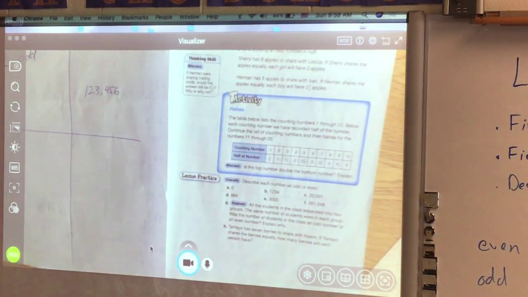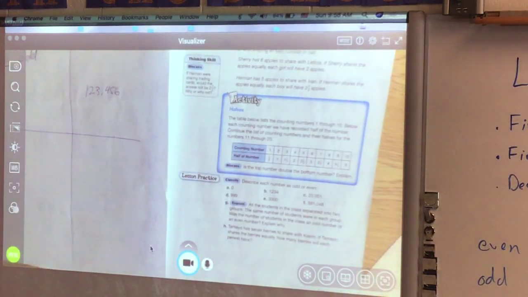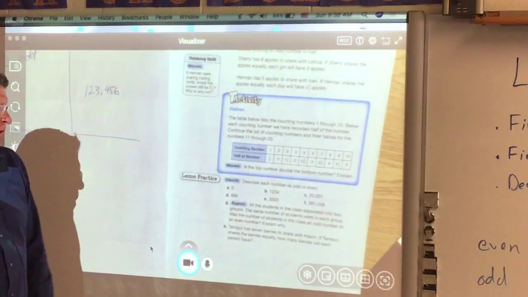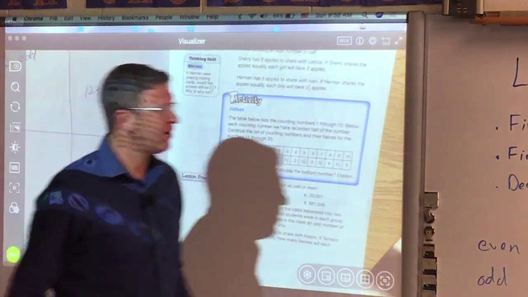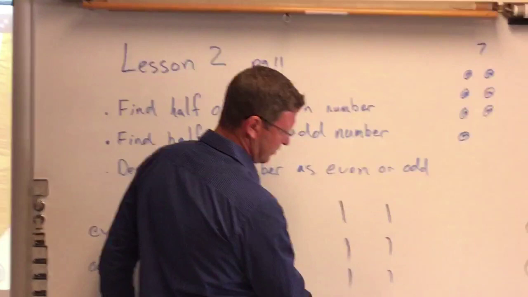Okay? Now they're going to ask you some word problems like G, so we're going to practice this one. All the students in class separated into 2 groups. The same number of students were in each group. Was the number of students even or odd? Okay, so it would look like this. Students, same number in each group. You'd have to give them the hi-ya. So if there's the same in each line, then it's always going to be even.